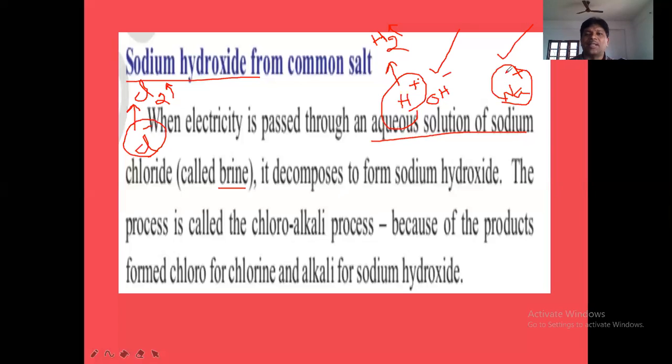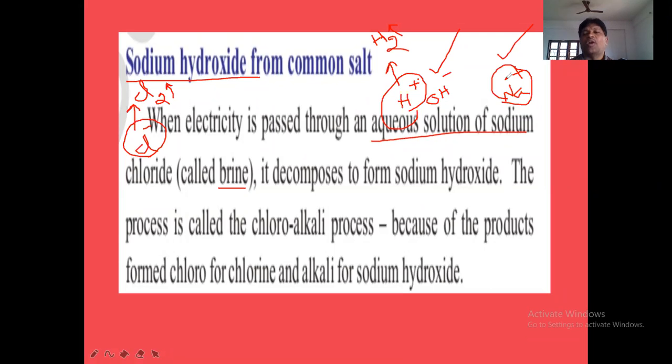But Na plus ions are attracted towards which one? Cathode. That's why at cathode, Na plus ions left over in the solution will combine with OH minus ions and form NaOH at cathode. So NaOH is produced at cathode or anode? Cathode. Which gas is produced at cathode? H2. Which gas is produced at anode? Cl2. So this point we have to understand.